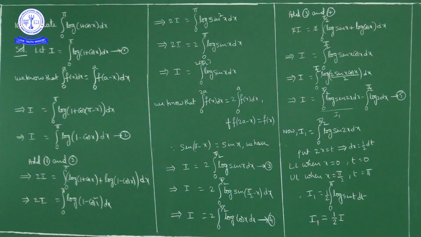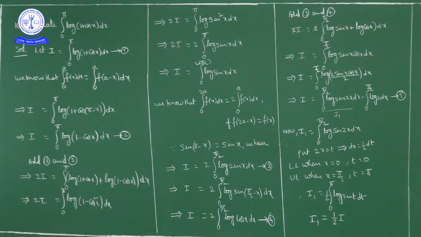So from 5, I is equal to half I minus integral 0 to pi by 2 log 2 dx. Now here log 2 is a constant, so I'll write it outside: log 2 into integral 0 to pi by 2 dx.